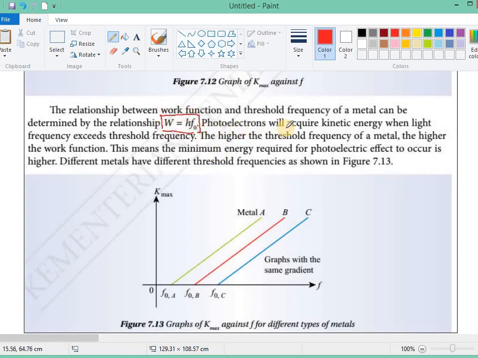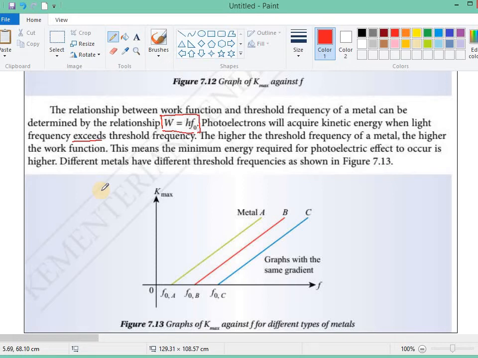So the photoelectron will acquire kinetic energy when light frequency exceeds, that means more than, the threshold frequency. The higher the threshold frequency of a metal, the higher the work function. That means if the threshold frequency of the metal is higher, the electron will need to do more work in order to escape.